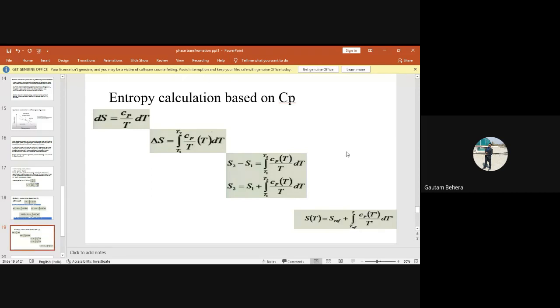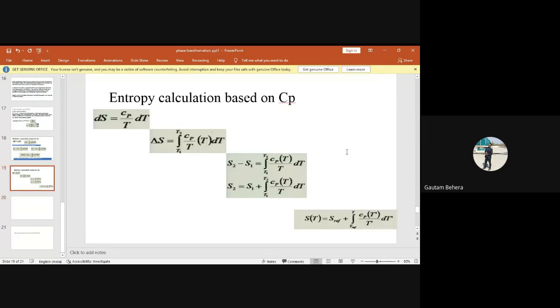So the final conclusion is you can calculate entropy and you can calculate enthalpy with the help of Cp values, because Cp values can be easily calculated by using a particular machine called calorimetry or differential scanning calorimetry machines, right? So at the end, if you can calculate enthalpy and entropy and you know the temperature, then what can you calculate finally?